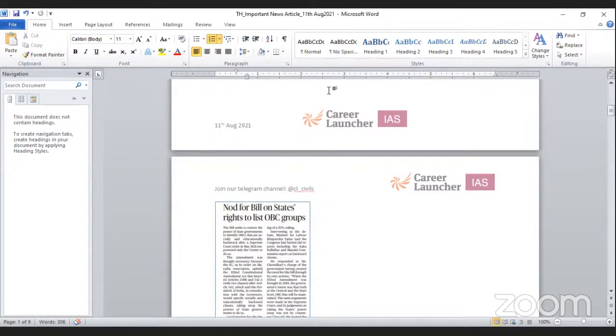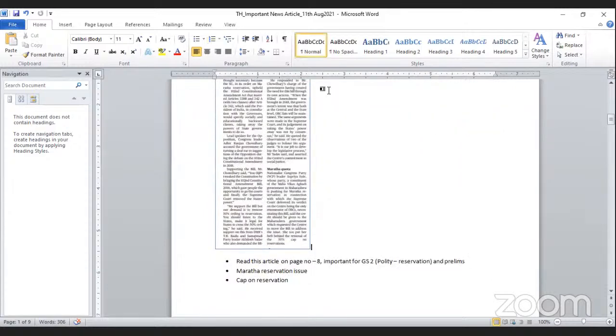So basically there are many sections in society, or many castes, who want to join this group or get enlisted in the OBC so that they can avail the reservation benefits in the OBC category. And recently, a few months back, Maratha quota was in the news, or in discussion. So this bill is also discussing the issues related to Maratha quota.